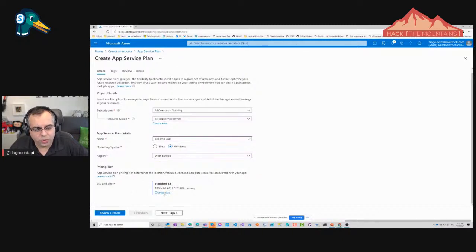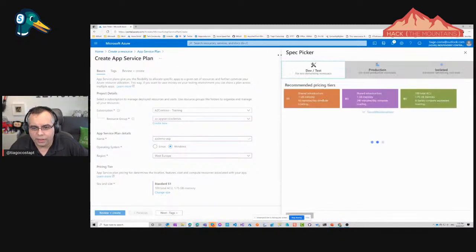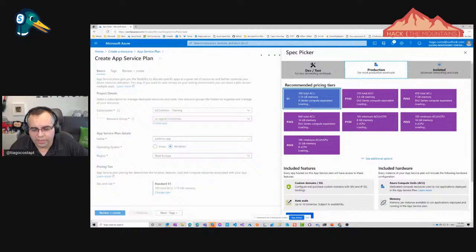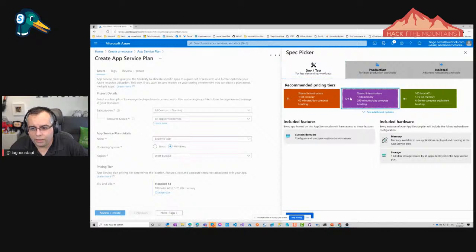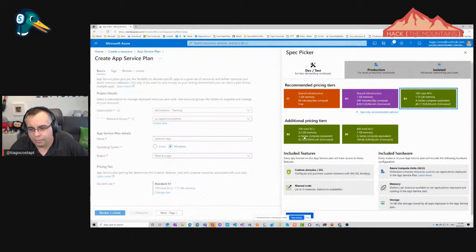Now I need to choose the size. If I click where it says change size, you see, if I go back here to dev and test, this one is the free, this one is the shared, and that one is the basic. The green ones here are the basic ones. What are the basic ones? Well, this is the B1. Feature-wise, B2 and B3 are the same.